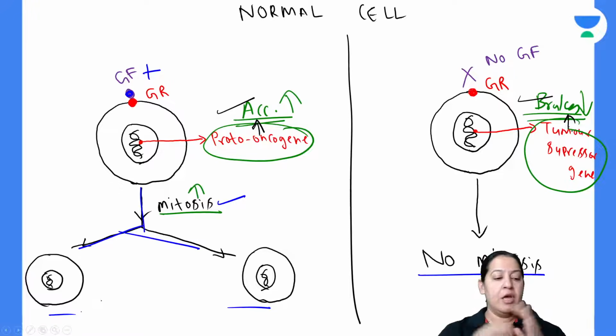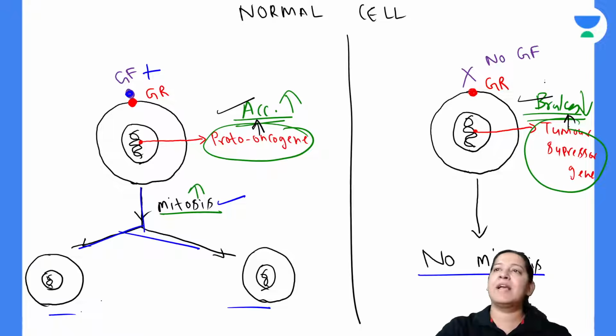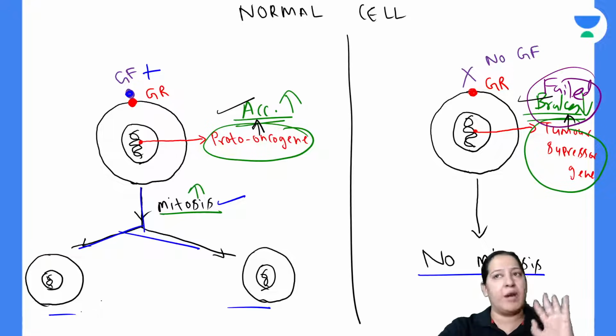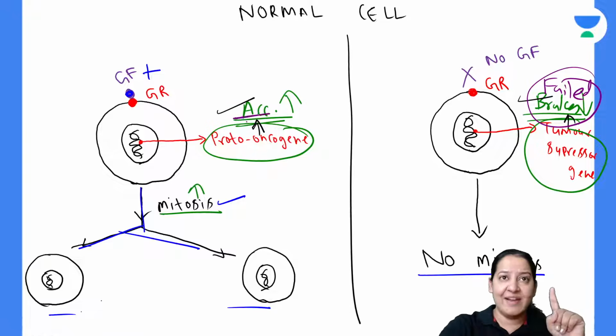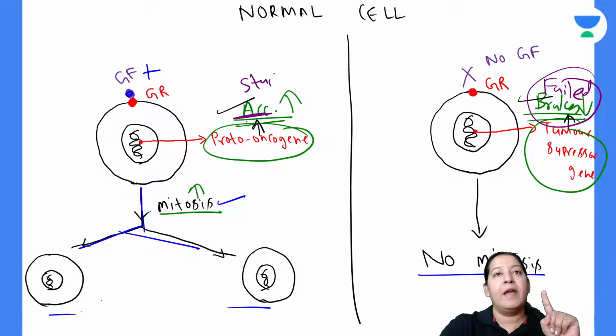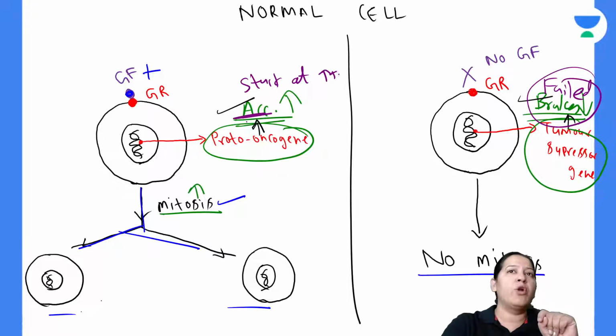Imagine a situation. Someone is sitting in a car in which the brake has failed. The brake is already failed. The brake is not working. You are applying the brake, but it is not working. Or you are sitting in a car in which the accelerator is stuck at the highest speed. You cannot decrease the accelerator.